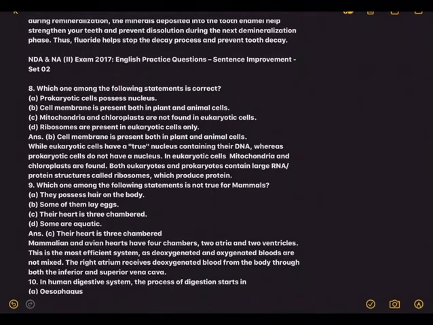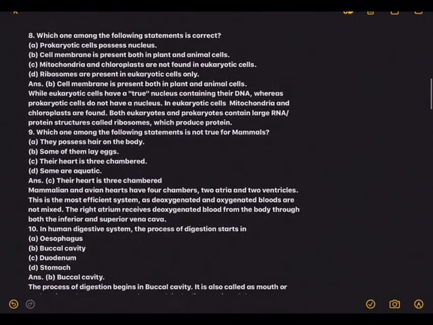All of you know cell membrane or plasma membrane is the outermost membrane in animal cell, and in plant cell it is the membrane that is present just below the cell wall. So in both plant cell and animal cell, cell membrane is there. Mitochondria and chloroplasts are not found in eukaryote. How can it be? And ribosomes are present in eukaryotic cells. So no. So the answer is B.